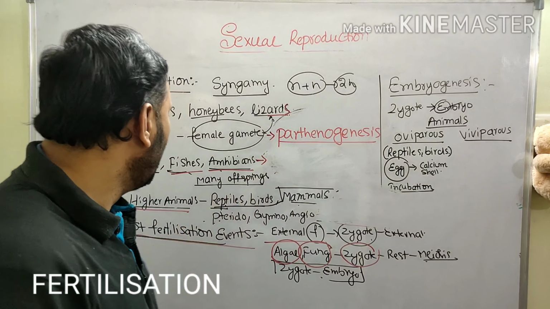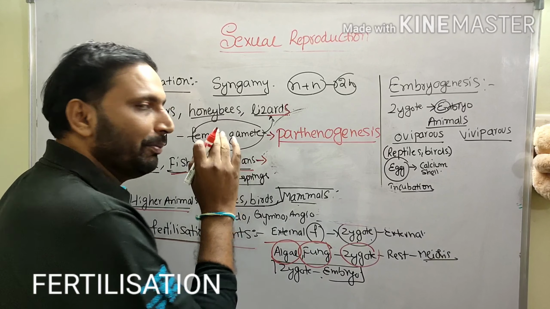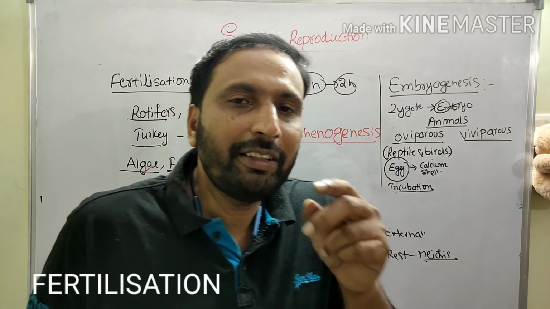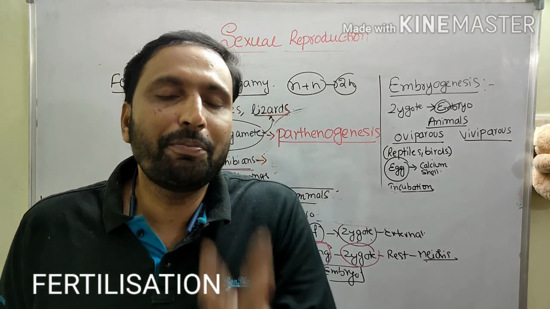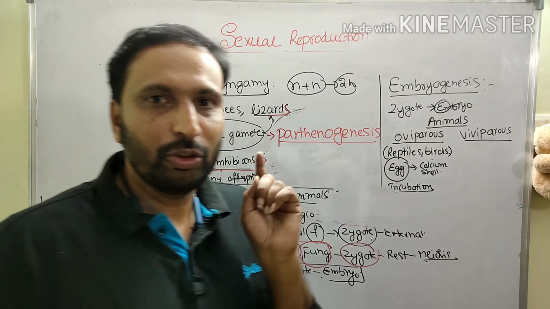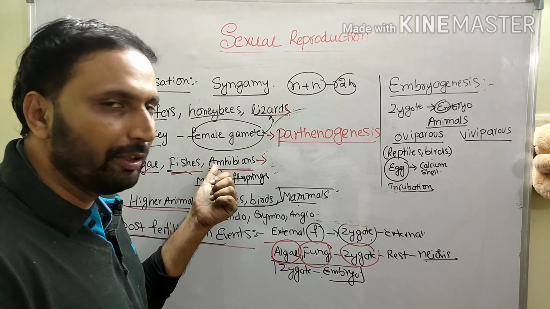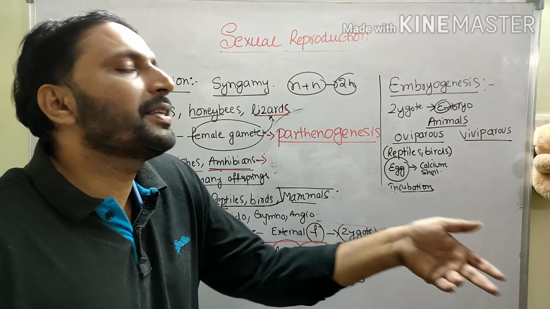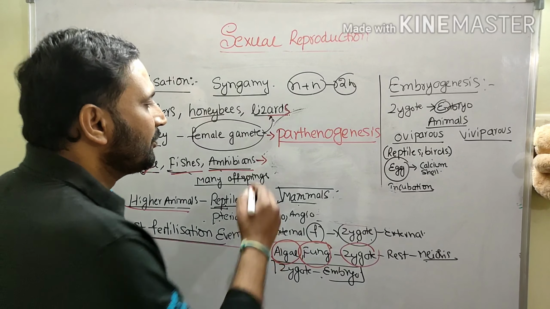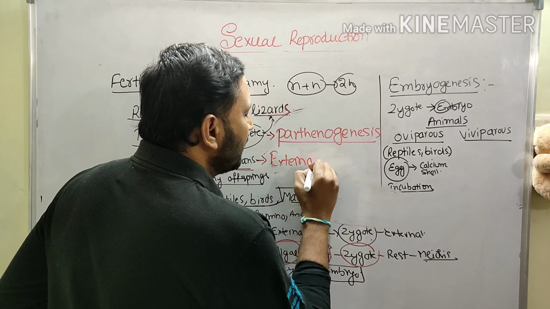Okay, that is clear. But in some of the algal members, fishes and amphibians, you should observe that external fertilization is there, and internal fertilization is there. For example, in some algal members, fishes and amphibians, fertilization takes place in the external medium. Hence this fertilization is called external fertilization.